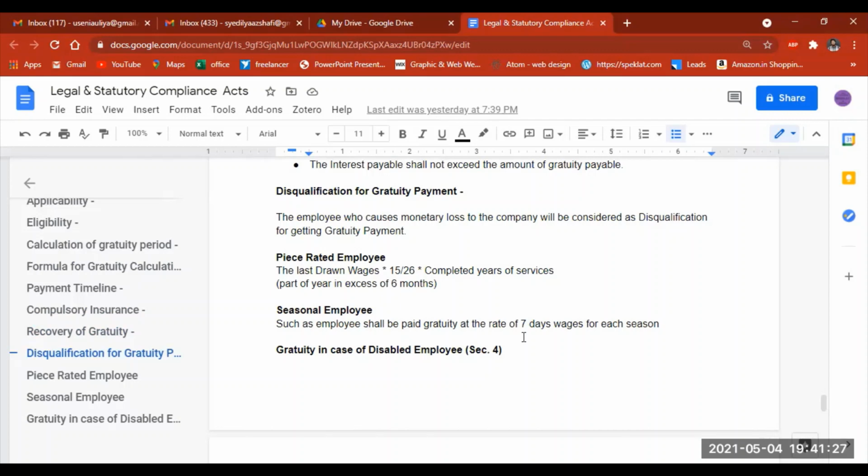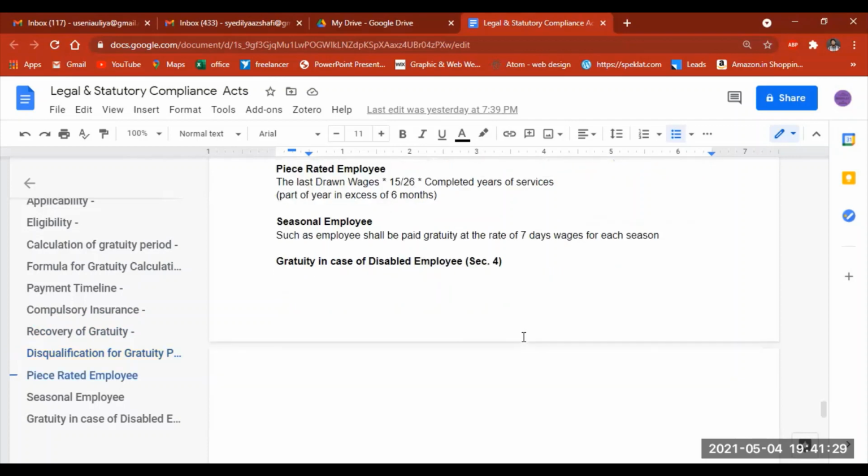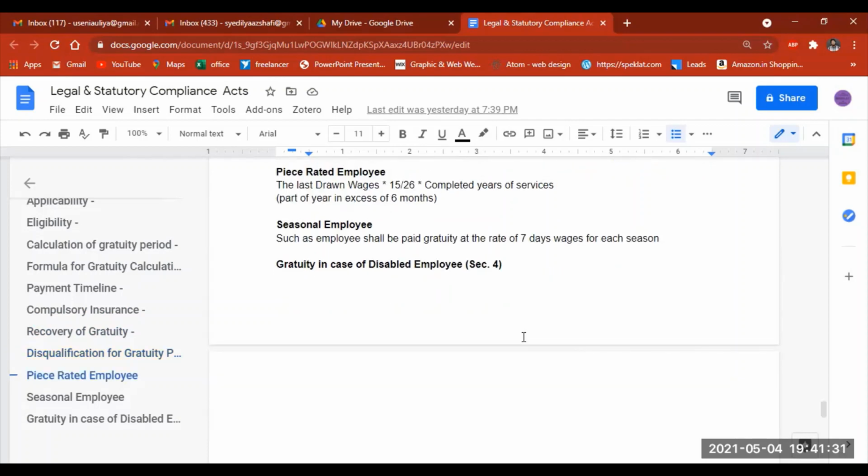And the other thing we need to discuss is the piece-rated employee. Piece-rated employees are those employees who work for a certain period of months. For them, the calculation of gratuity will be taken as the last drawn wages into 15 divided by 26 into the completed years of service, where a part of a year in excess of 6 months is counted as a full year.